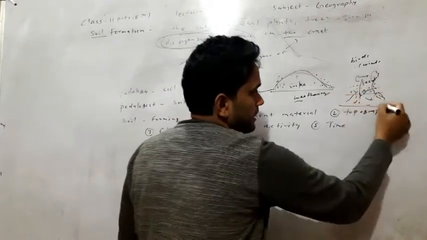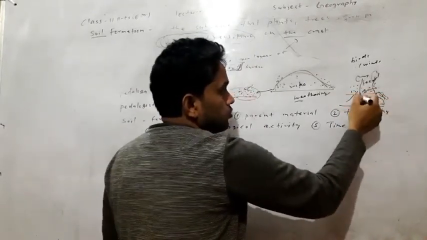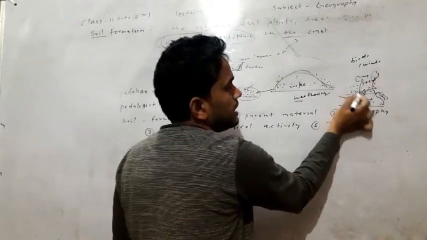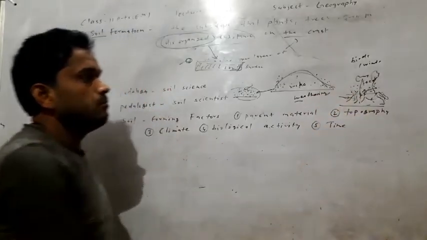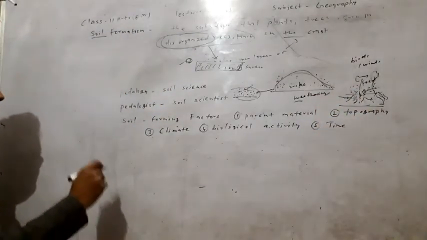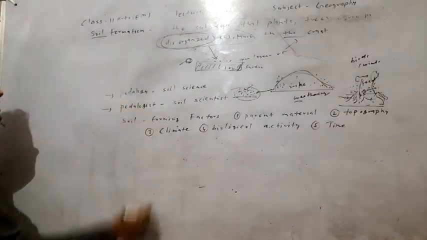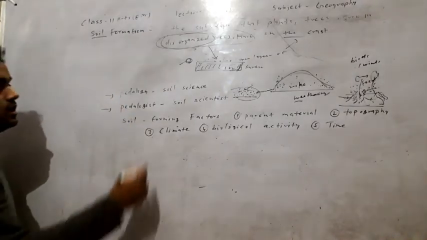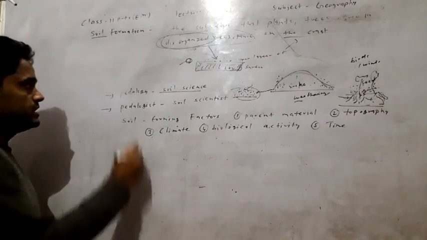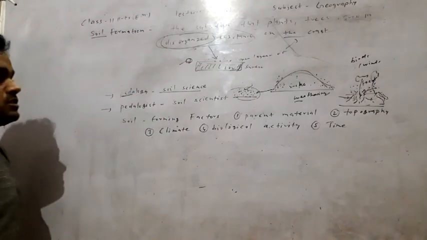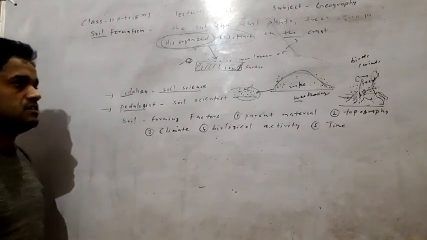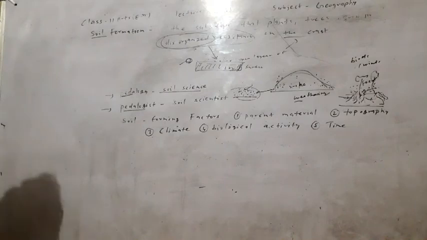What is happening down in the soil? Roots and many types of insects make burrows here, and what do they do to the soil? They bring it to the outside. Then the mature soil is complete. And pedology is known as soil science. What is soil science called? Soil science is known as pedology, and the soil scientist is known as the pedologist.